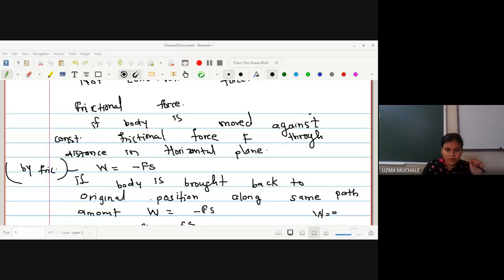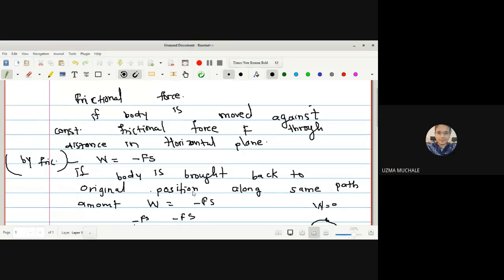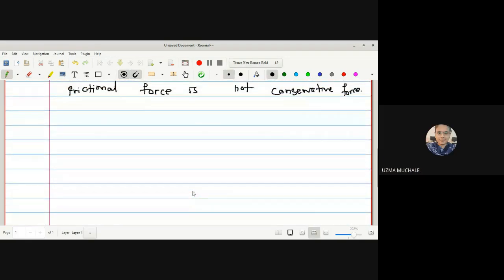Okay, let me go for the next point. We have the statement of one theorem which will be useful for us for proving the next theorem. The necessary and sufficient condition for the force to be conservative is that, the statement is there for us. The proof is not for our syllabus.